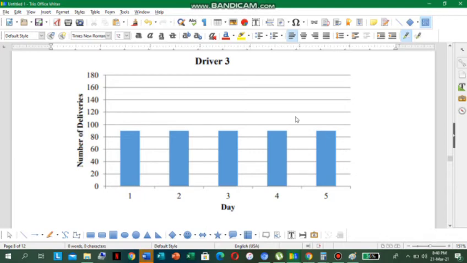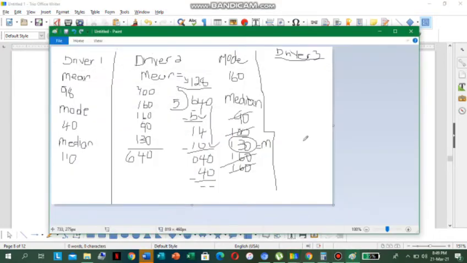For day 2, he made 90 deliveries. For day 3, 90 deliveries. For day 4, 90 deliveries. For day 5, 90 deliveries. So each day he made 90 deliveries.